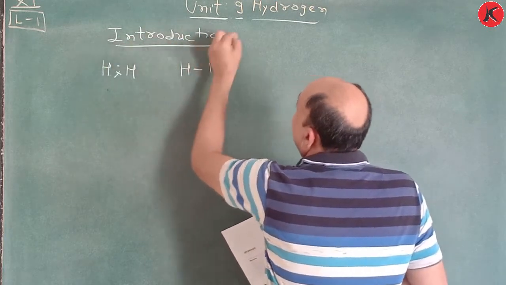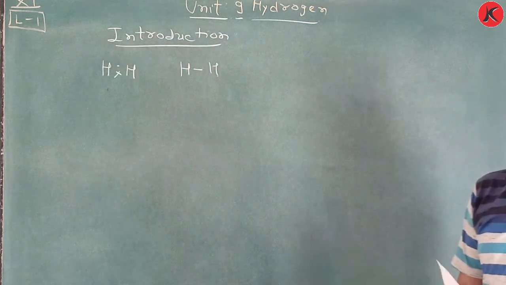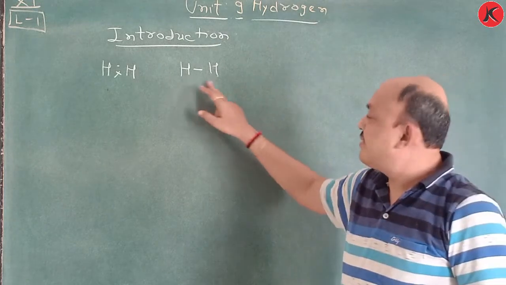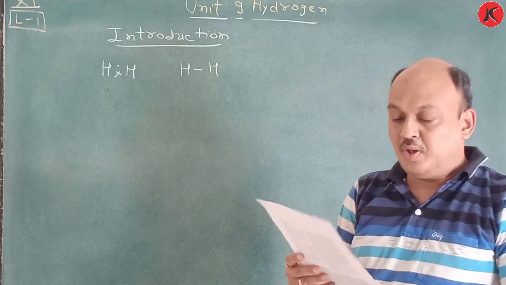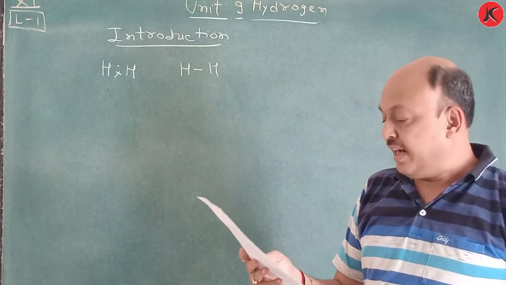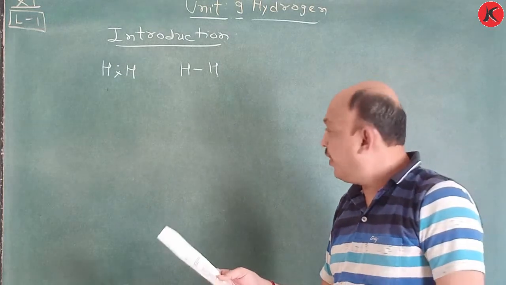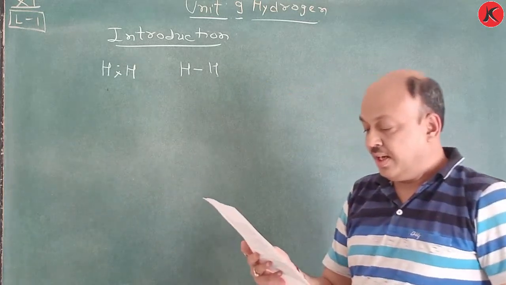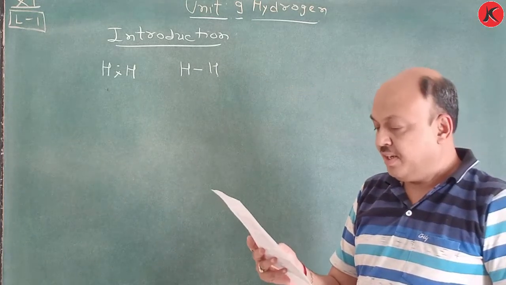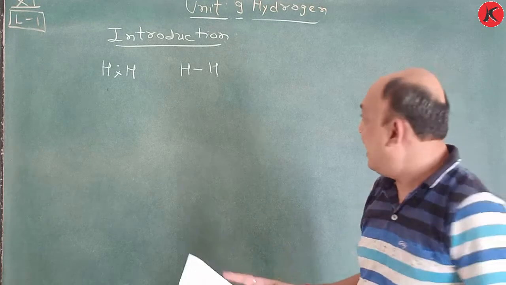Remember, between hydrogen atoms only a single covalent bond, or say only one bond, is present. In atomic form, it consists of only one proton, you know this one, and one electron. However, in elemental form, it exists as a diatomic molecule.